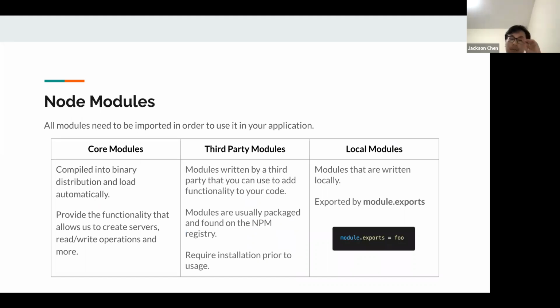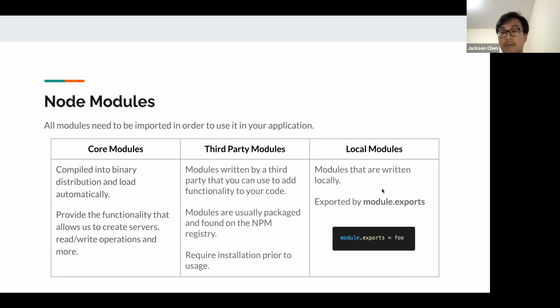So let's go into Node modules. We've been using modules a lot. Anytime we install something, that's a third-party module. We're using npm to install things like Material UI, right? And a bunch of others. The core modules are actually distributed with Node. When you first download Node, you get these core modules. You don't need to do npm install and then the module name. It already comes packaged with Node, right? And this allows us to create servers, do read-write operations, and even more.